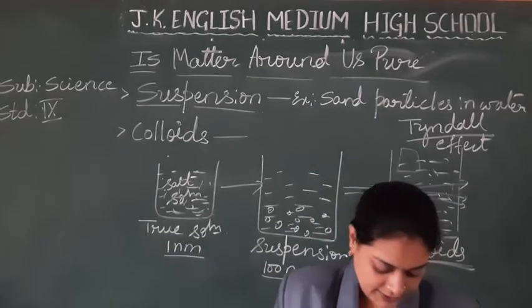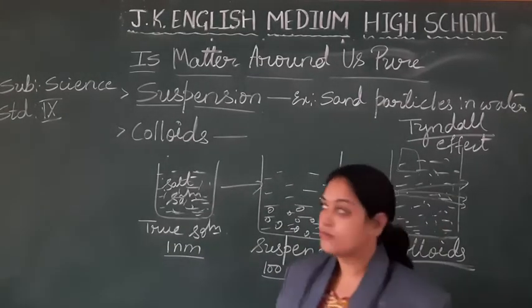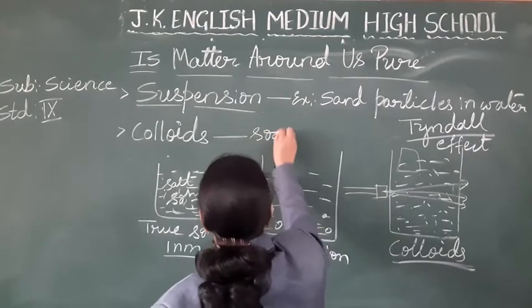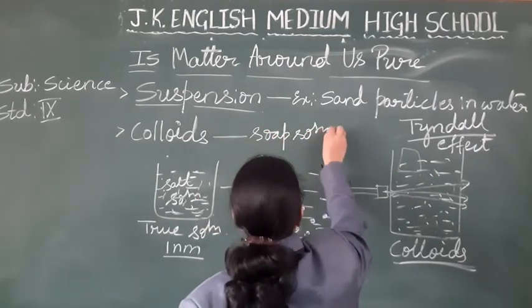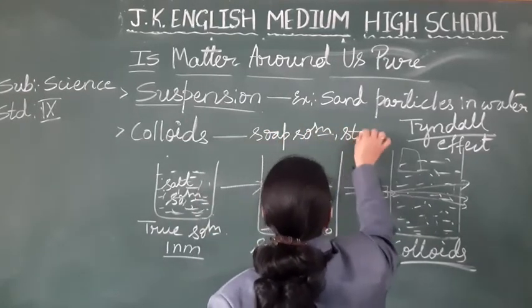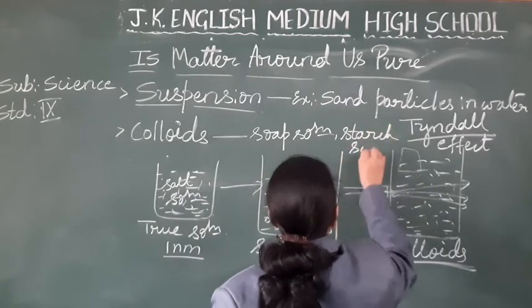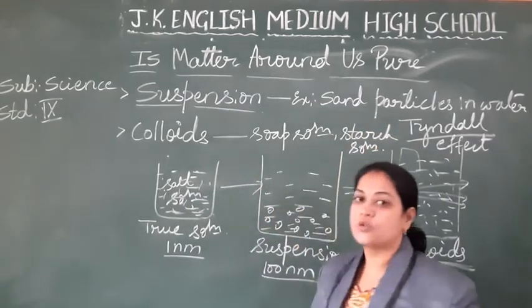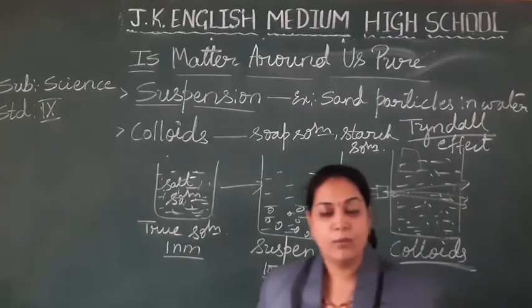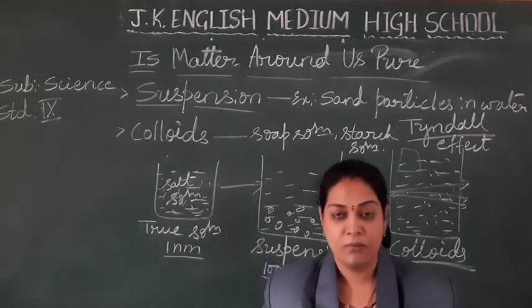Examples are soap solution, starch solution, it may be milk, it may be our blood.